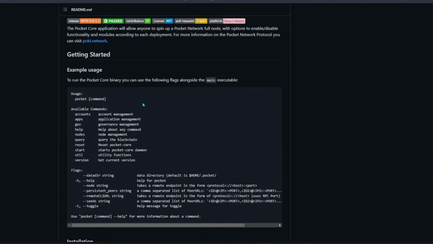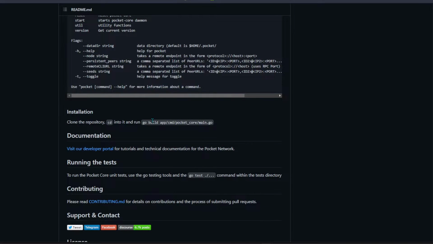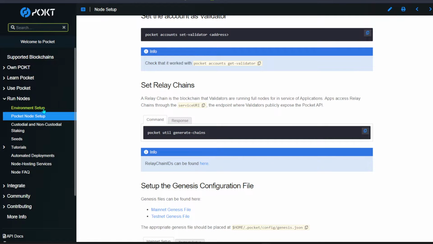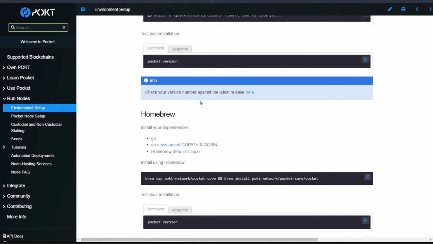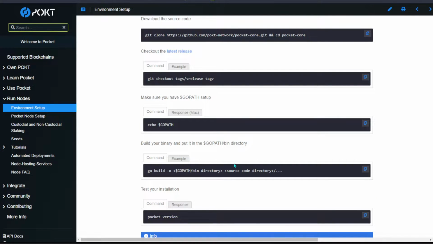And over here, if you look at the GitHub, everything is basically the commands for the Pokt network itself. To install it, first you need to do the environment setup with all of this command line, which some of you are thinking is just a copy paste. But when you copy paste, it might not go exactly the way that is described because of new updates of Ubuntu or maybe your Linux server or something like that.